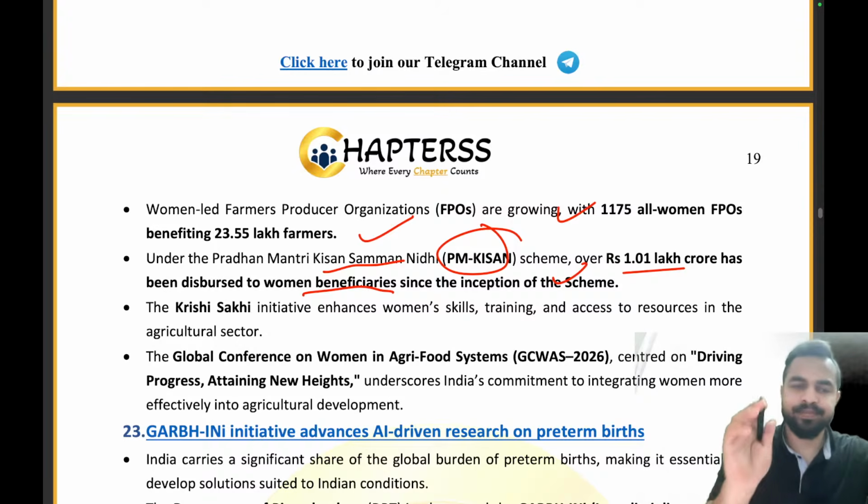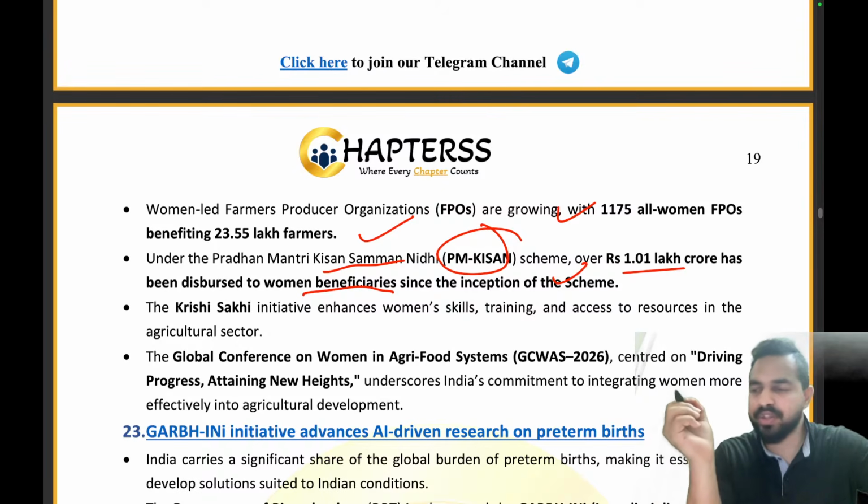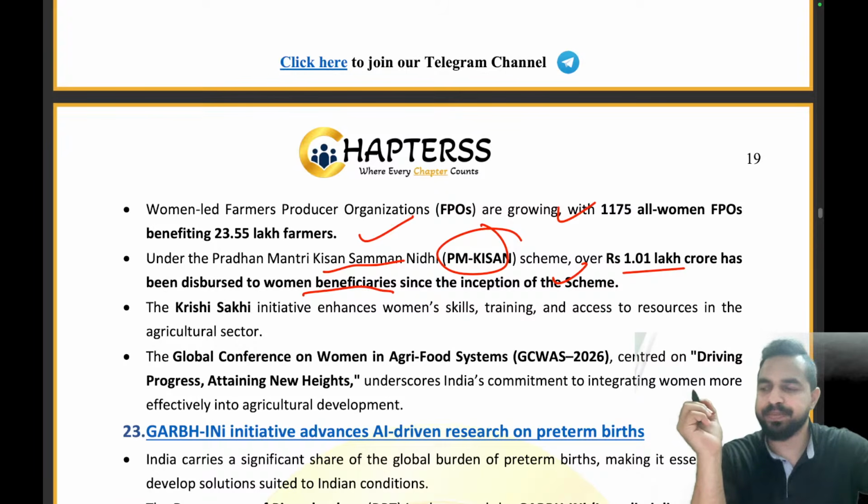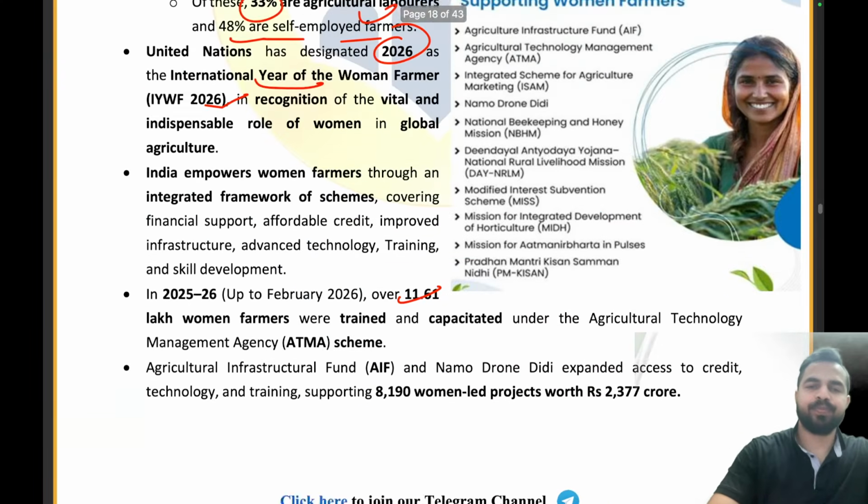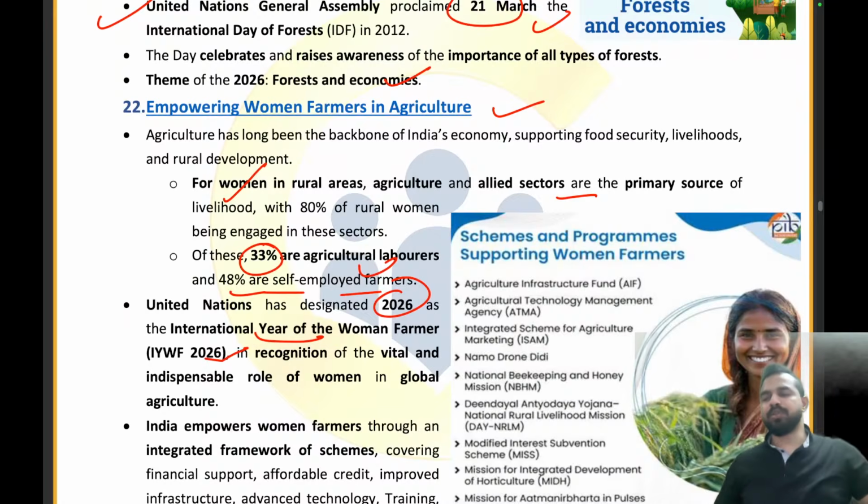Clear to all? If I will be asking the question on this scheme, will you be able to answer me the right answer? Please give me a heads up in the chat box. Yes or no? So I can see most of the people are saying yes.